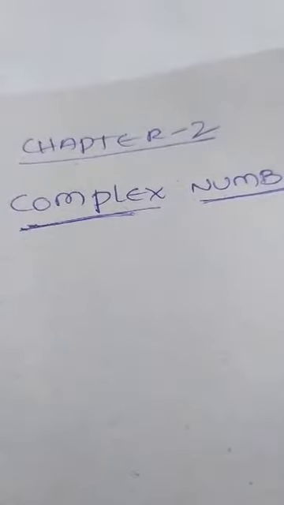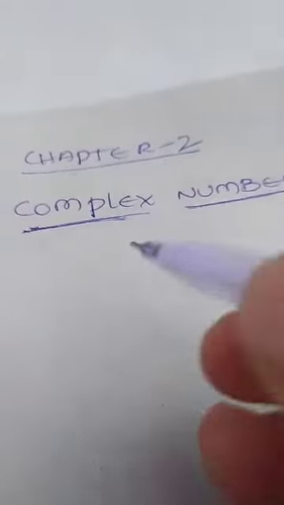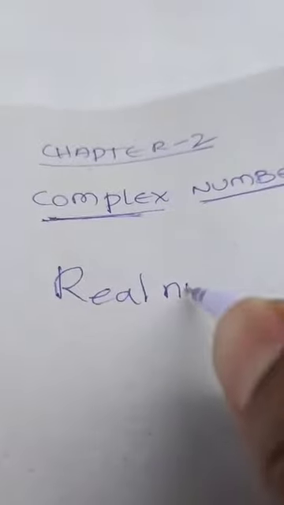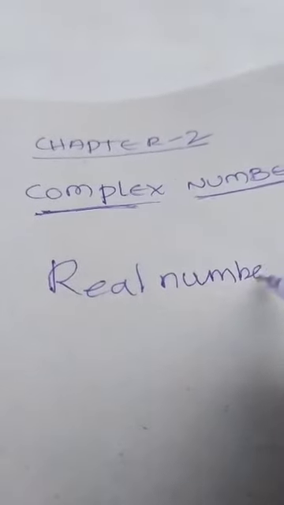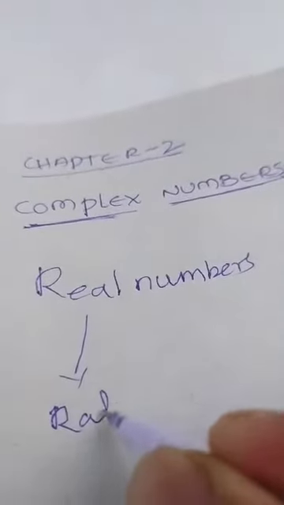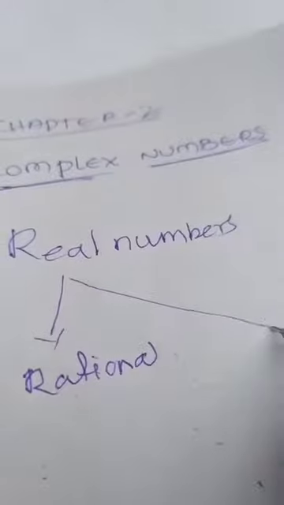Hello students, today I am going to start chapter 2, complex numbers. To know complex numbers, we should know what real numbers are first. What are real numbers? Real numbers include rational numbers and irrational numbers.